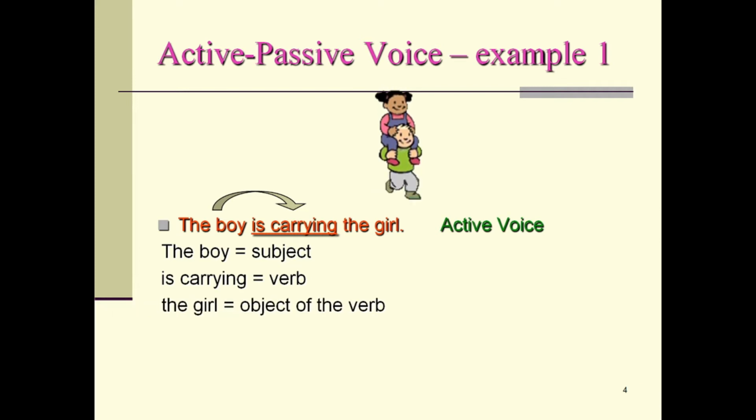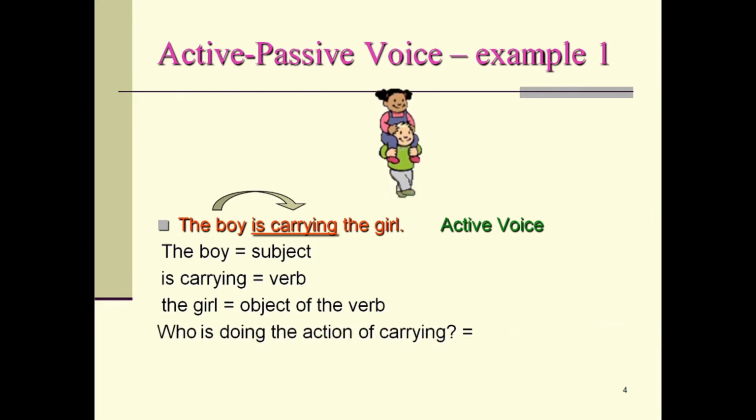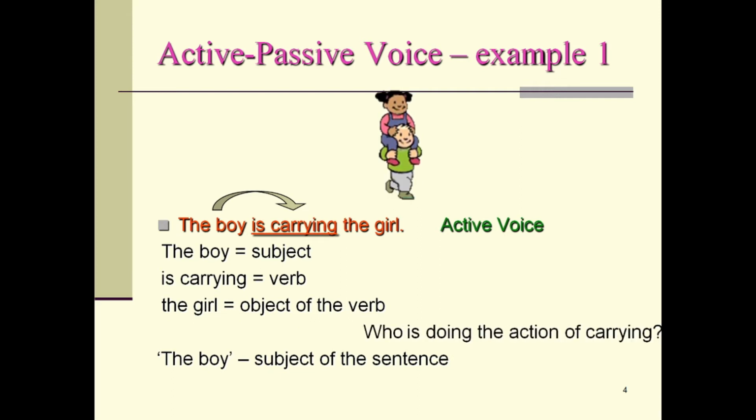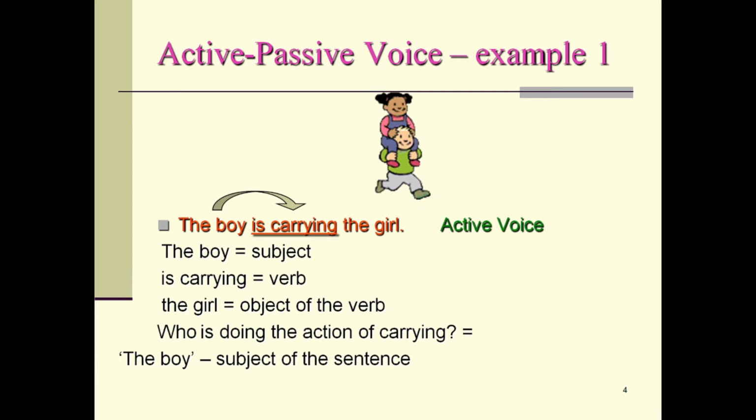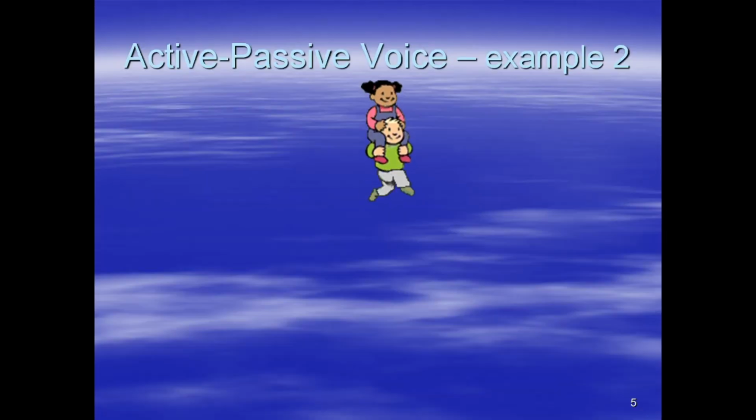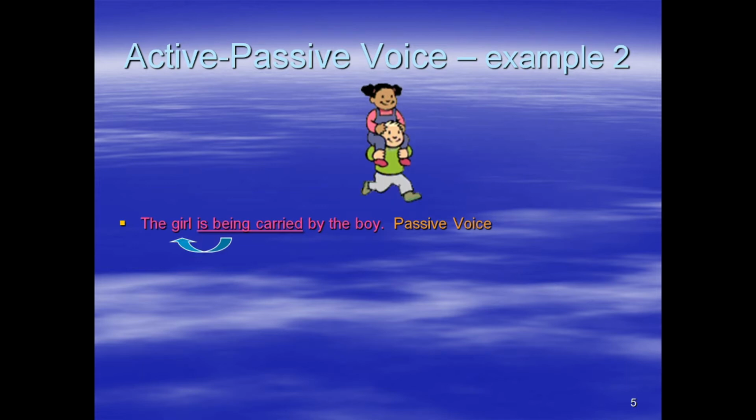The boy is carrying the girl. That is active voice. The boy is the subject, is carrying is the verb, and the girl is the object of the verb. Who is doing the action of carrying? The boy, the subject of the sentence. Then active, passive voice, example 2: The girl is being carried by the boy. That is in passive voice.